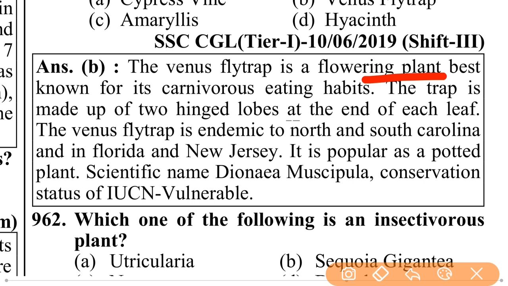South Carolina and in Florida and New Jersey. It is popular as a potted plant. Scientific name Dionaea muscipula. Conservation status of IUCN: vulnerable.